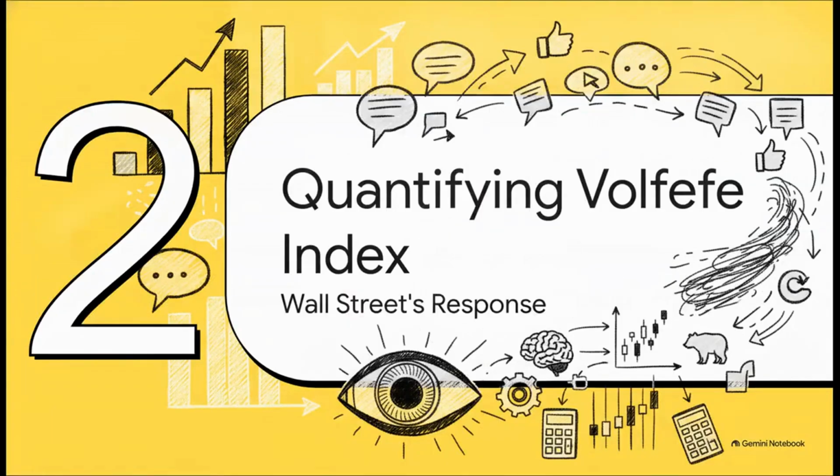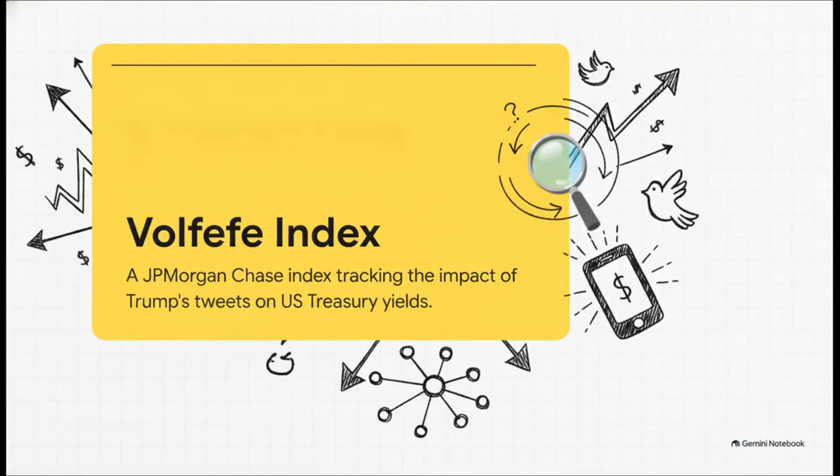Moving on to Section 2. Quantifying the Volfefe Index, Wall Street's mathematical response. Wall Street wasn't just going to sit back and watch this happen, right? They had to quantify it. So enter the Volfefe Index. Now, you kind of have to appreciate the tasteful humor from the quants over at JP Morgan Chase here, naming a highly complex financial index after that infamous Volfefe tweet. But beneath the funny name is some incredibly serious math.